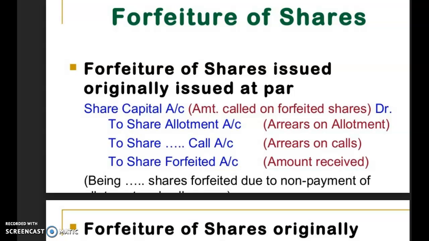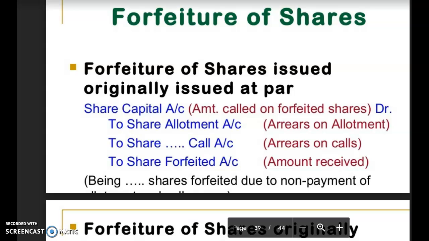Forfeiture of share means when a shareholder fails to make the payment which is due and demanded by the company, then the company has the right, as per the provisions of Articles of Association, to forfeit the shares of that defaulter shareholder.